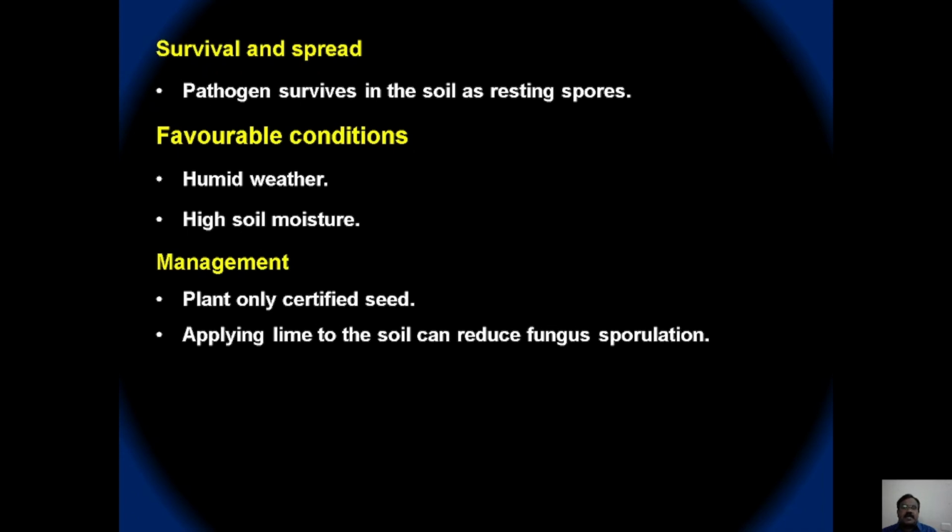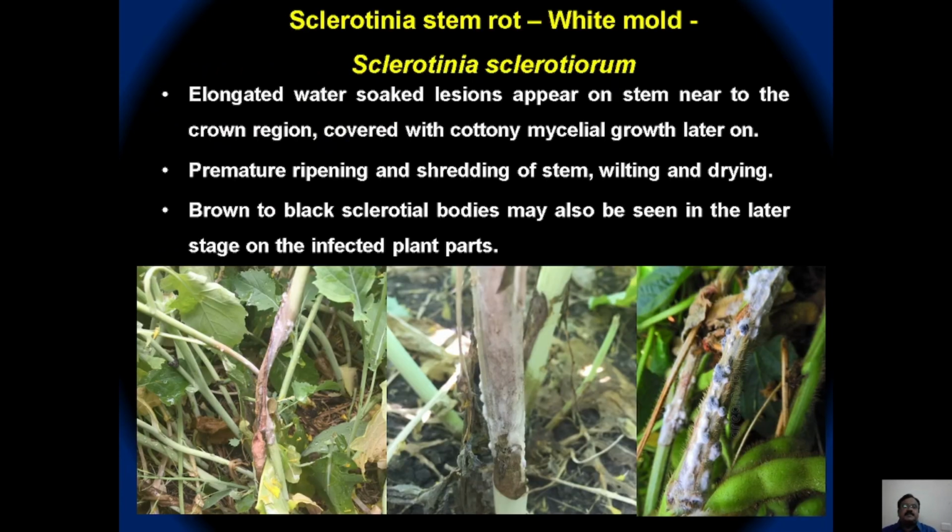As I told you, the acidic condition of the soil favors the disease, and hence apply lime to the soil to bring up the pH and reduce the development of the pathogen.